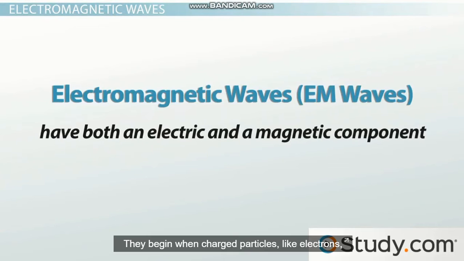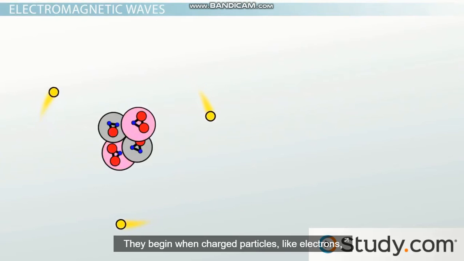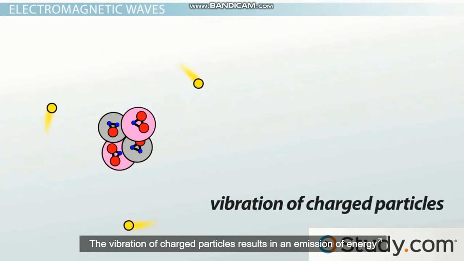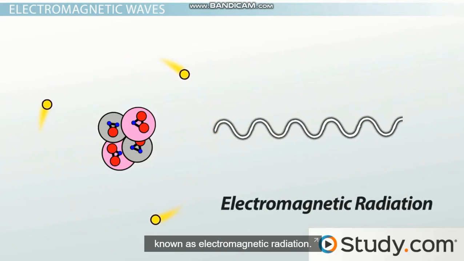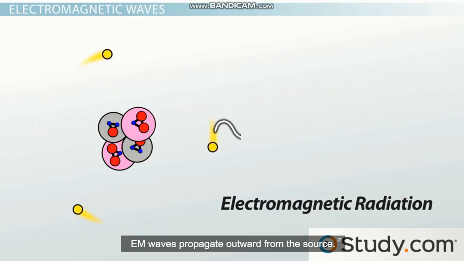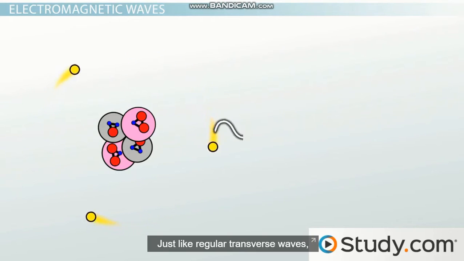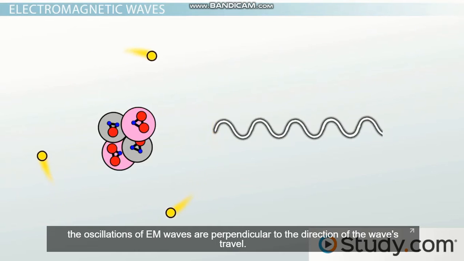They begin when charged particles, like electrons, vibrate due to the various forces acting on them. The vibration of charged particles results in an emission of energy known as electromagnetic radiation. EM waves propagate outward from the source. Just like regular transverse waves, the oscillations of EM waves are perpendicular to the direction of the wave's travel.